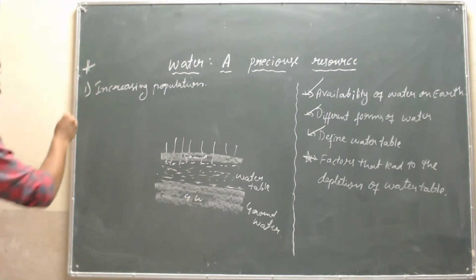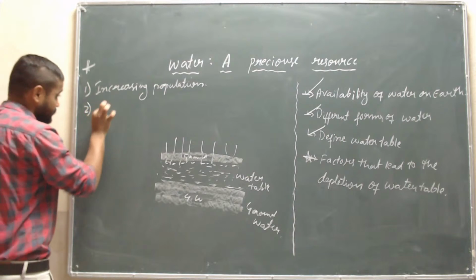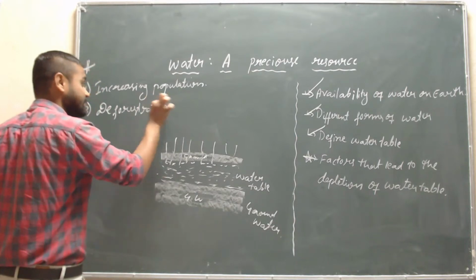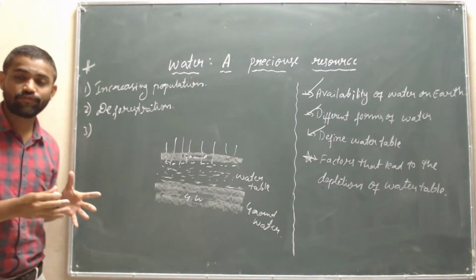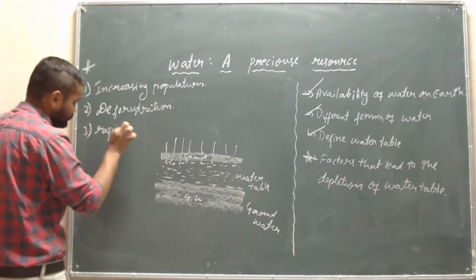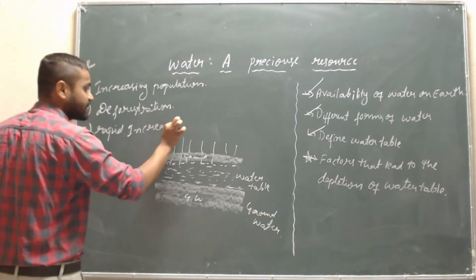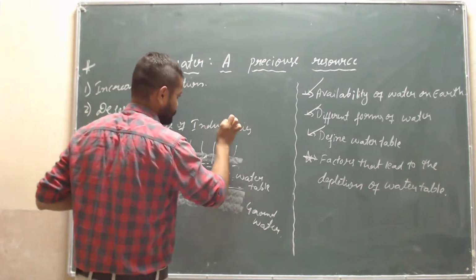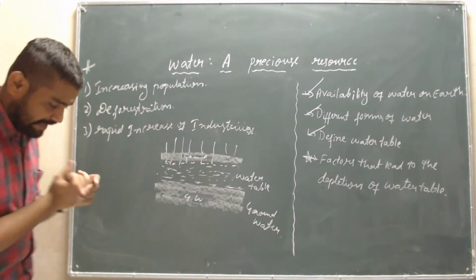Yeah. And the second one we have is deforestation, deforestation and rapid increase of factories, rapid increase of industries. So I have written only 3 factors.